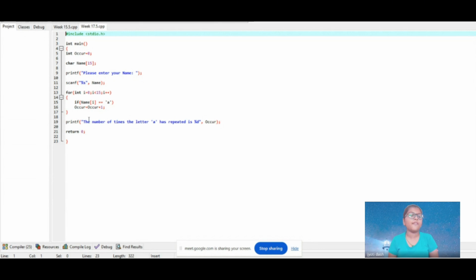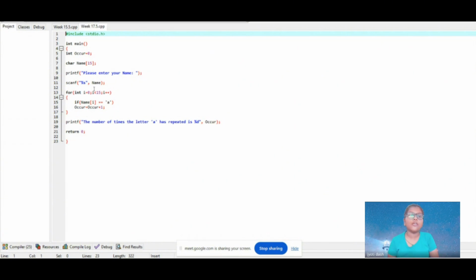Then I have run a for loop which says int i is equal to 0, i will be less than 15, and i will keep increasing by 1. And if name[i] is equal to 'a', which means if any letter in the name is equal to a, then occur will be equal to occur plus 1, which means the int occur will increase by 1.